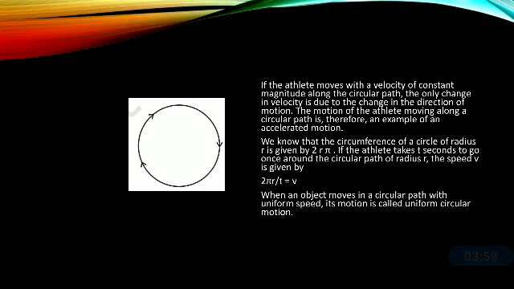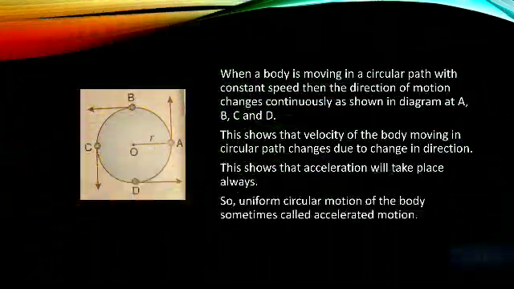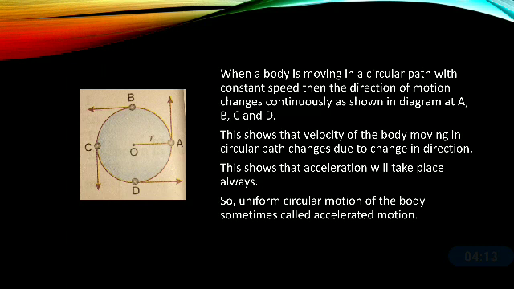Now, when an object moves in a circular path with uniform speed, its motion is called uniform circular motion. So when a body is moving in a circular path with constant speed, then the direction of motion changes continuously. As you can see in the diagram, at points A, B, C and D, the direction of motion is changing continuously, and it could be more than these 4 points. At every point there is a change in direction along a circular path.